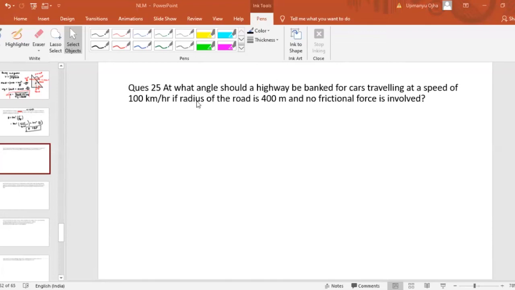Okay, now the next problem is: at what angle should a highway be banked for a car traveling at a speed of 100 kilometer per hour if the radius of the road is 400 meter and there is no friction involved? No friction involved means it is a case of banking of the road where there is no friction. So basically this is a problem of banking of the road like this.